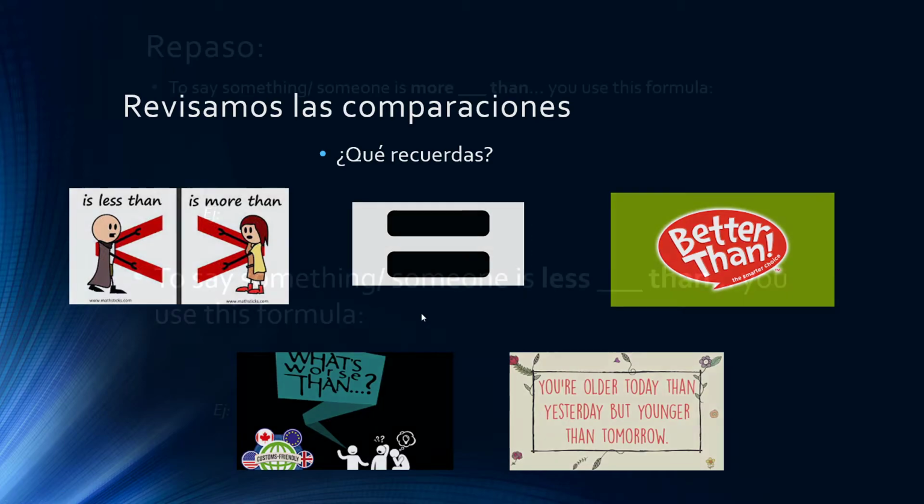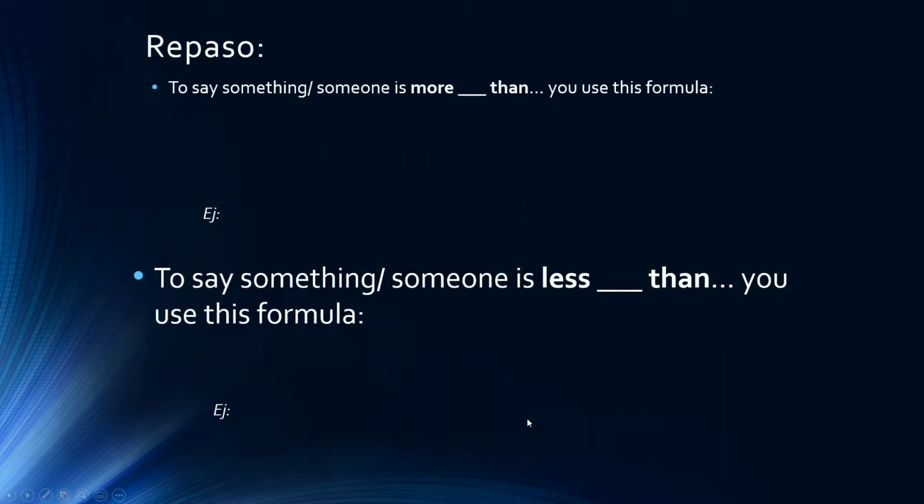What were those in Español? Your regulars are more than and less than. Almost everything is more than, less than. You've got four irregulars, and those are better, worse, older, and younger. Anything that's not one of those specific words, you're going to do a more than or a less than. In English, sometimes we just add an ER to our adjectives, and sometimes we say more whatever than. Everything in Spanish is more whatever than or less whatever than.